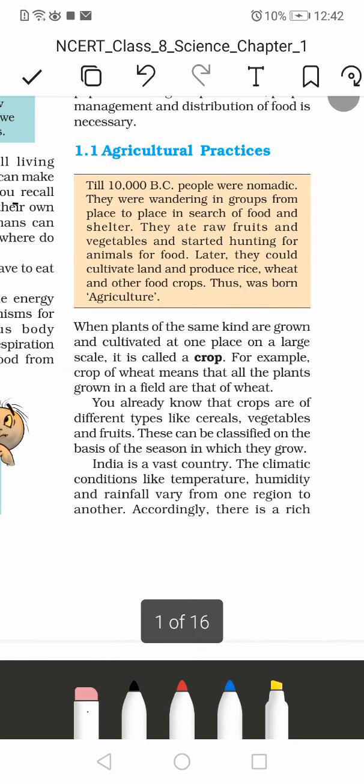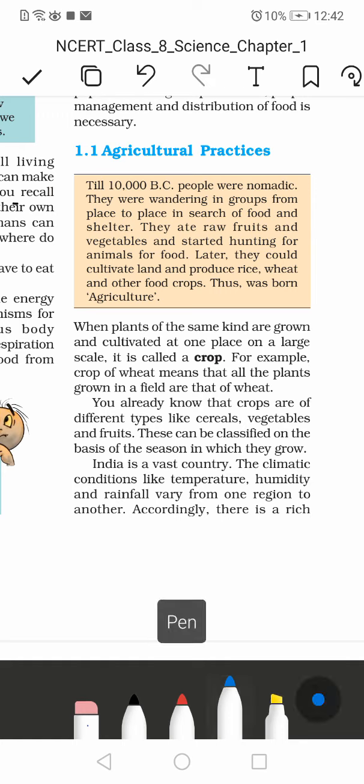When plants of the same kind are grown and cultivated at one place on a large scale, it is called a crop. This part is quite important because this is your crop definition, and it will definitely come in your paper: define the word crop. The definition of crop is when plants of the same kind are grown and cultivated at one place on a large scale.